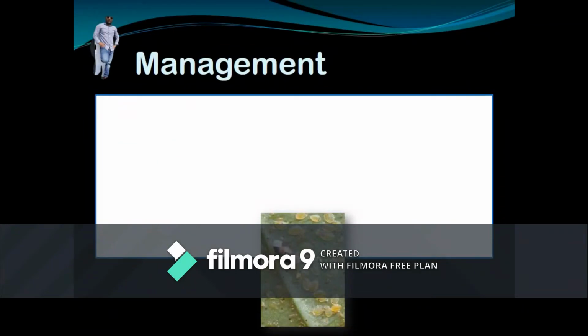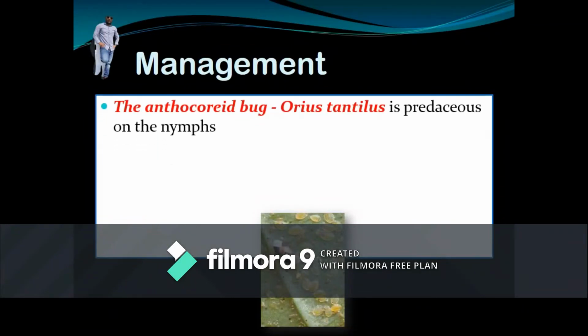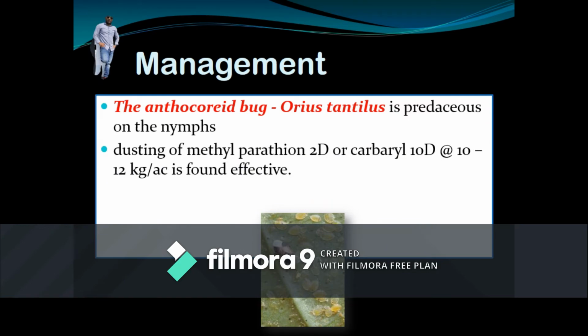Management of the dusky cotton bug. Here the anthocorid bug Orius tantillus is a predator on the nymphs of the dusky cotton bug, and spraying with methyl parathion and carbaryl also effectively controls the pest.